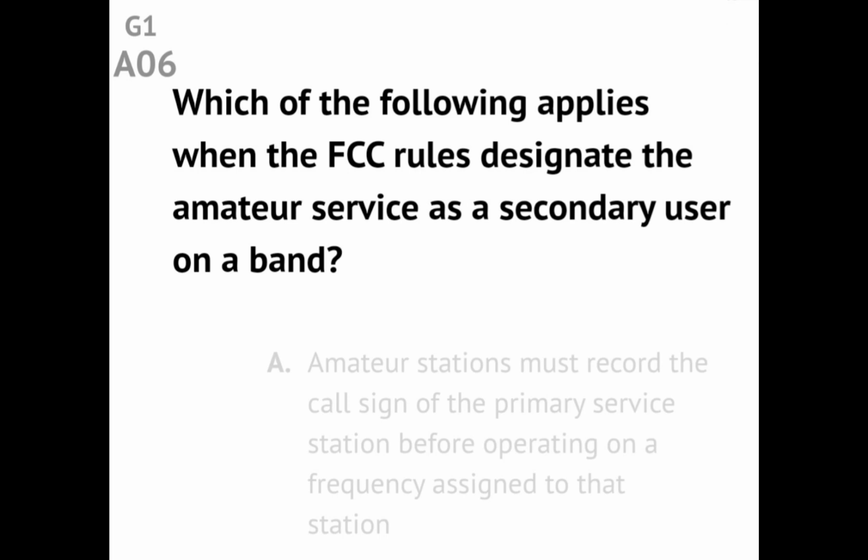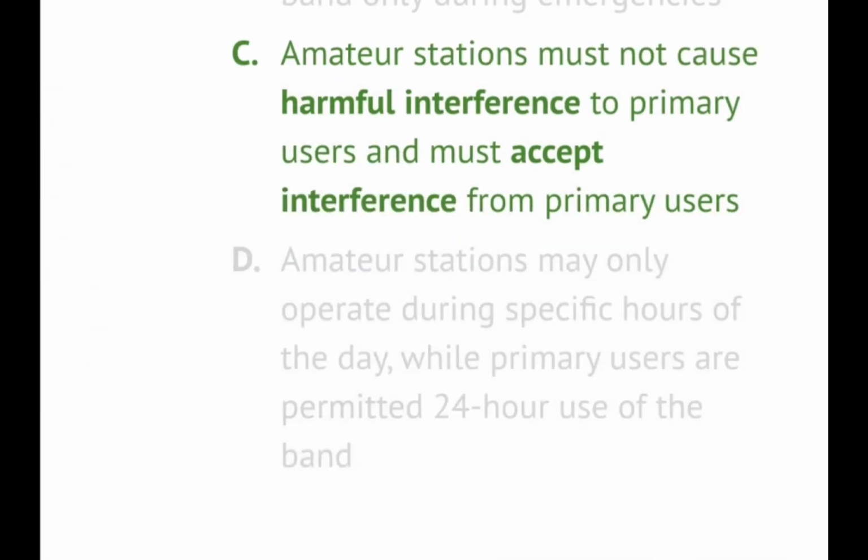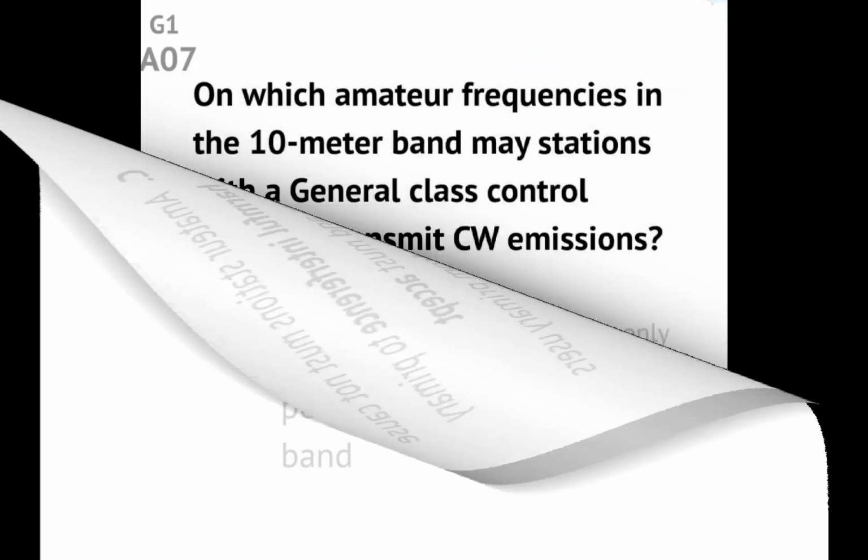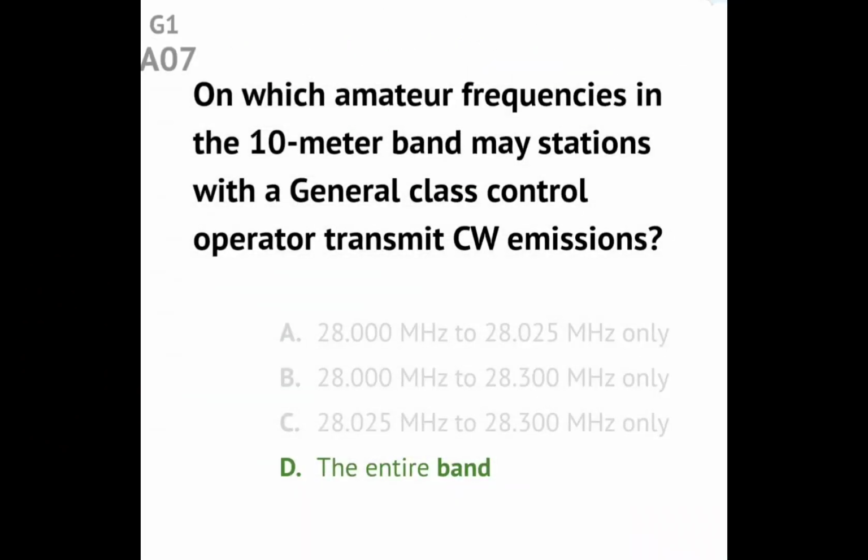Question G1A06. Which of the following applies when the FCC rules designate the amateur service as a secondary user on a band? Answer: amateur stations must not cause harmful interference to primary users and must accept interference from primary users. Question G1A07.